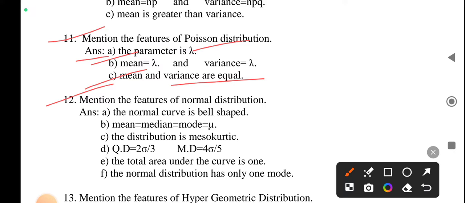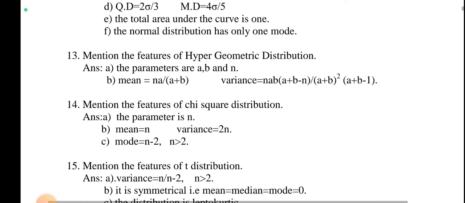Mention the features of normal distribution. The normal curve is bell shaped. Mean, median, mode are equal to mu. The distribution is symmetric and the total area under the curve is 1. The normal distribution has only one mode.